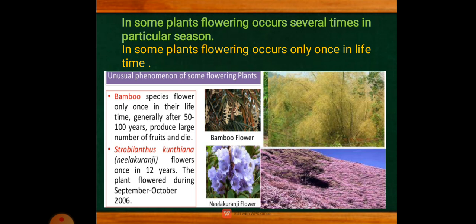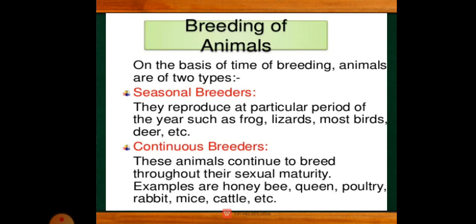And now let us go on from the reproductive phase. These all are the examples about the reproductive phase which forms in the plants. Now we'll go to the animals and how they are classified. In animals also there are two types. One is the seasonal breeders, another one is the continuous breeders. Seasonal breeders, what happens here, they reproduce at a particular period of the year, such as frogs, lizards, most birds, deer, etc.